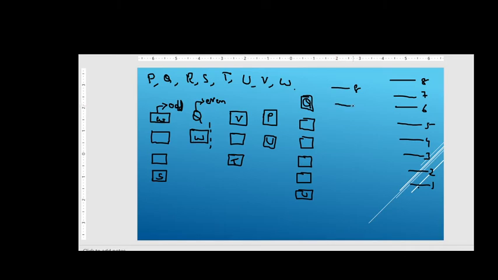So this is box 8, box 7, box 6, box 5, 4, 3, 2, and this is 1. So let us put Q in the 6th position first of all. Next we should leave 4 boxes, 1, 2, 3, 4, and we are putting U here, friends, right? So ultimately P will come above, friends, right? P will come above U. So we can put U here or else anywhere else, friends. So we will wait for that.